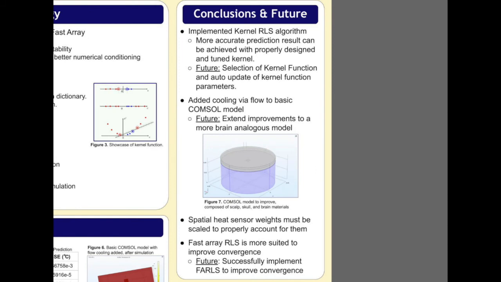We can draw many conclusions from our results and project many thoughts into the future. Using the kernel for recursive least squares methods clearly has its merits, and we show the rest of the sensor predictions in figure 5. It is capable of producing more accurate results that converge in a shorter time. However, it needs to be noted that such kernel functions often need to be engineered. They are very parameter sensitive.